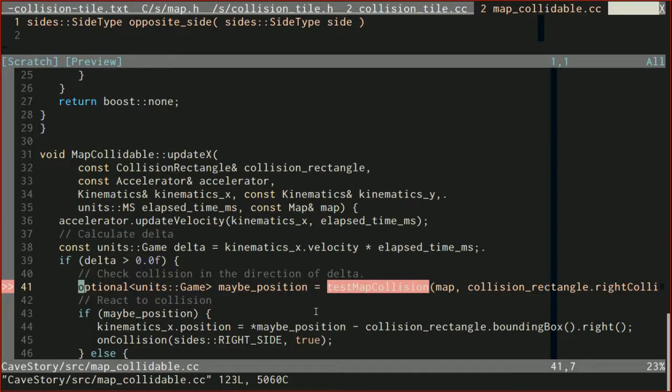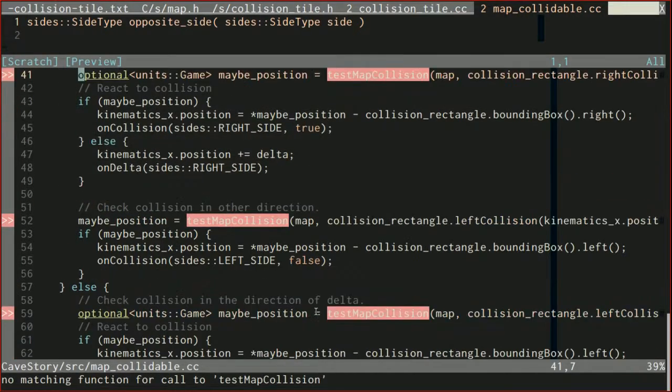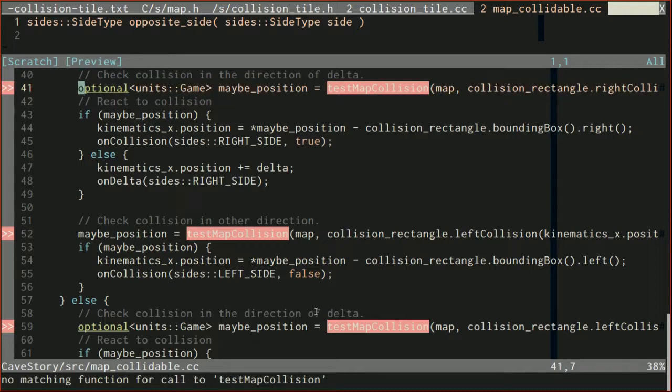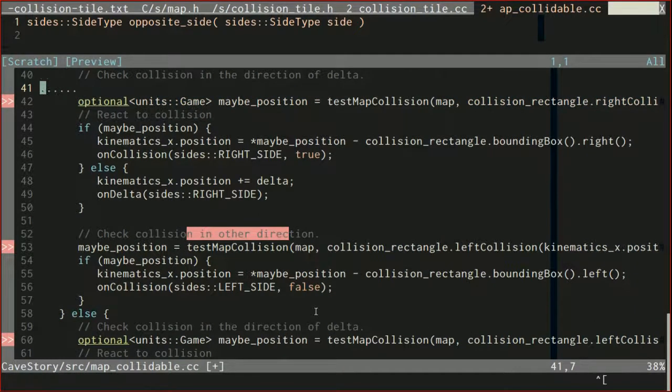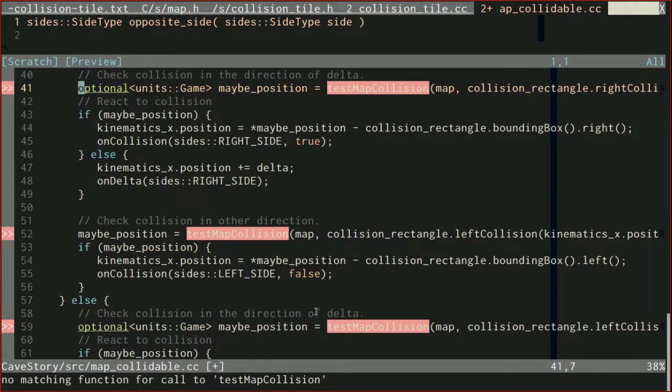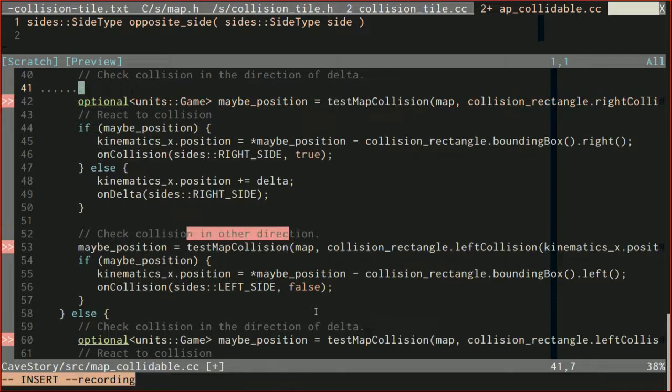I like to start macros the way I finish them, just as I don't know, it makes things easier. You can kind of see, kind of create a loop. And by the way, I'm talking about a Vim macro. So I'm going to start out on optional. I'll start recording a macro.